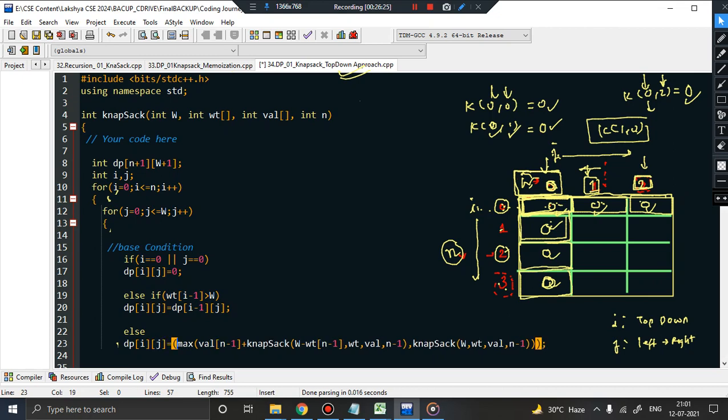Now you know that max will remain as it is. Now this is basically the condition of accepting an item. This indicates the condition of accepting an item, right? Accepting an item, and this is nothing but rejecting an item, right? So again here it is n, so we know that n should be replaced by what? i, right? n should be replaced by i, the value of i minus 1, because you see for every sub